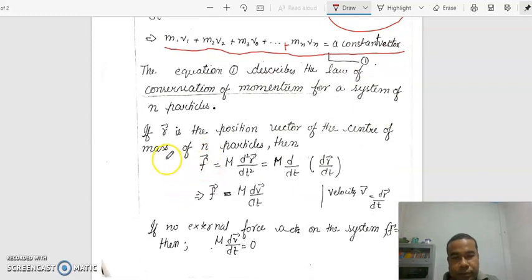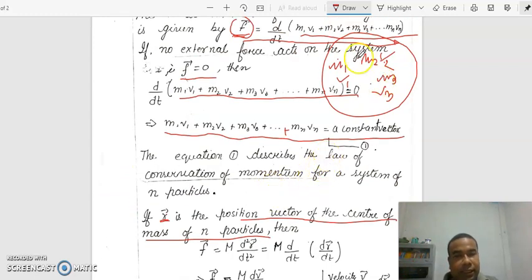Now, in my previous video I have already discussed the center of mass and the position vector of the center of mass. If r is the position vector of the center of mass of n particles, what is the center of mass? If the entire mass of the system is concentrated at a single point, that is called the center of mass.